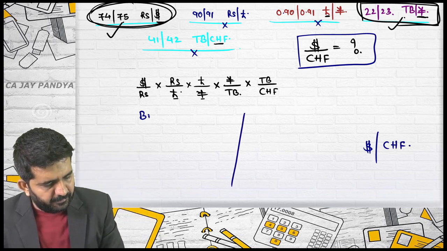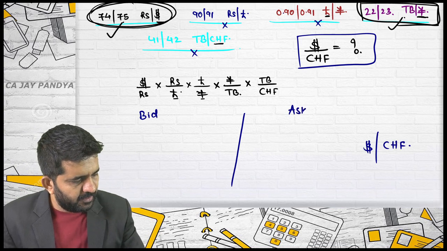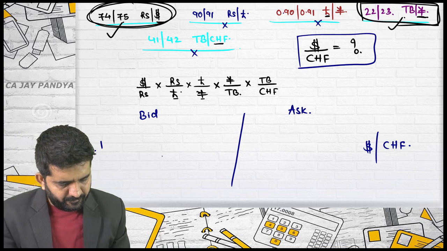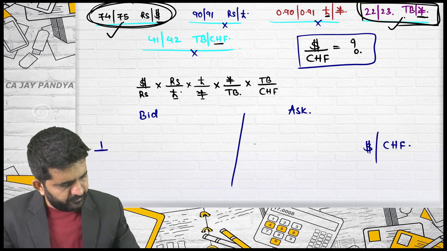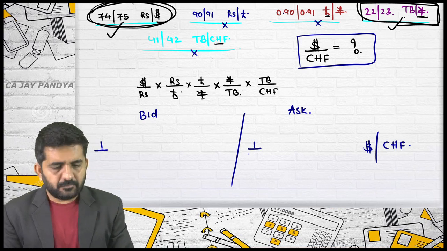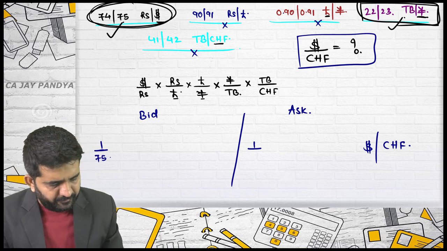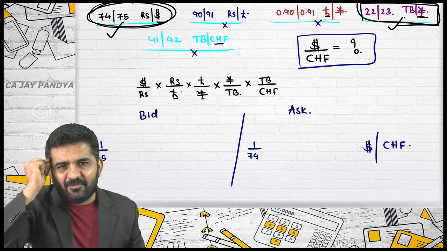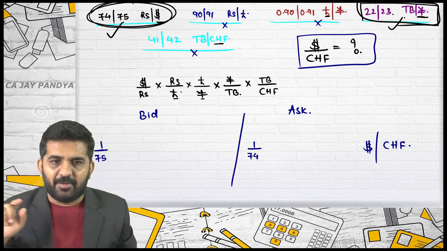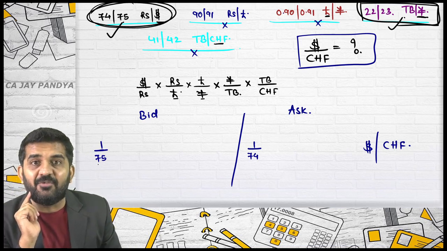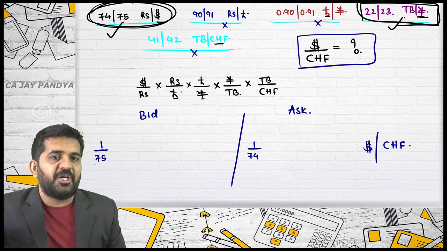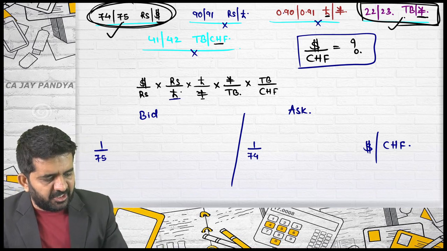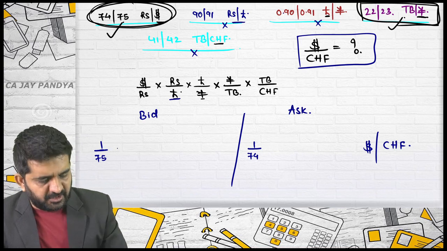Concentrate. Bid. Ask. I need to reciprocal this. 1 divided by 75, 74. See, there is an alarm in my mind that whenever I do reciprocal, I write down 1 divided by. And once I write down this 1 divided by, bid will become ask denominator and ask will become bid denominator. I need not reciprocal this rate, or in other words, I need to write down rupees per pound rate, and this is rupees per pound rate.